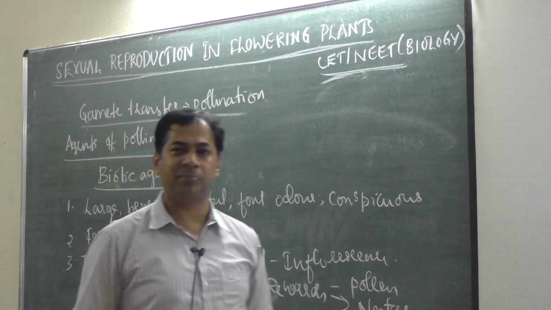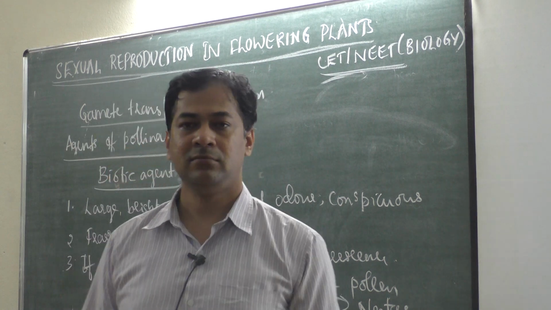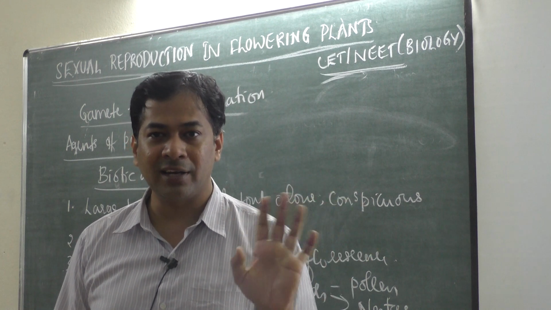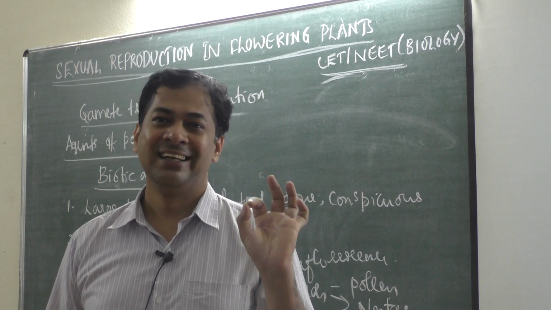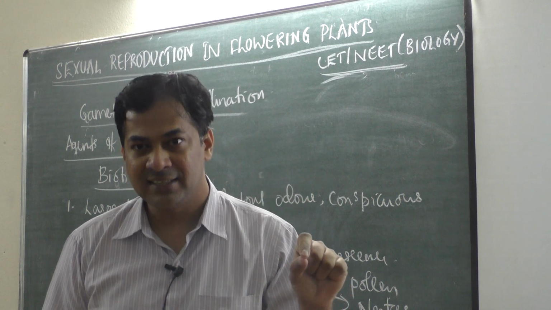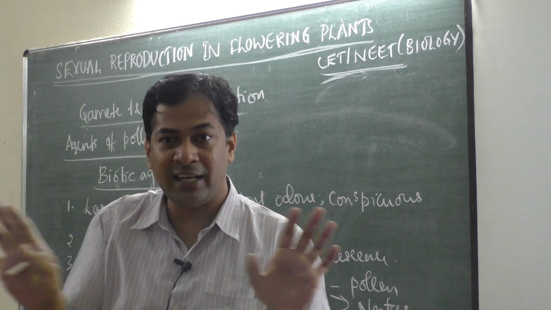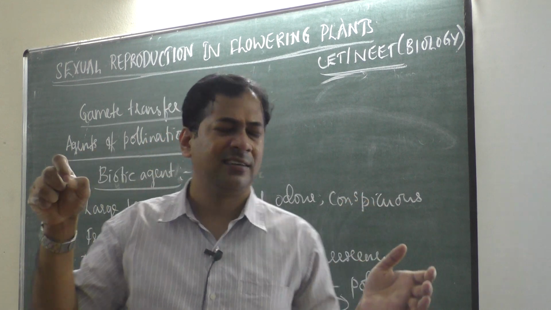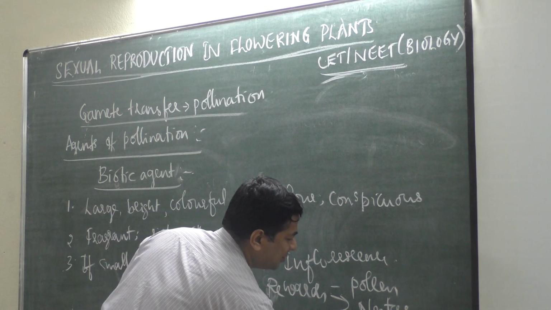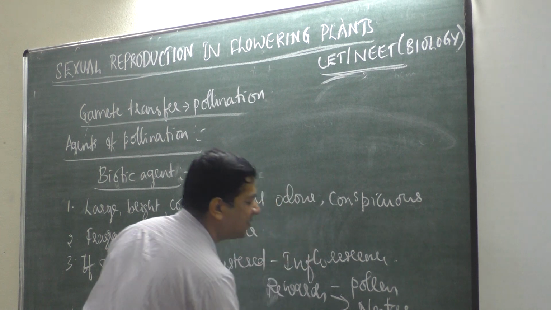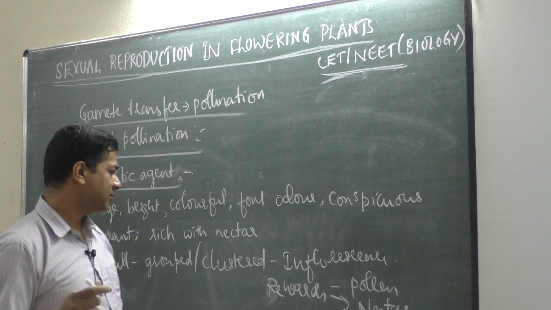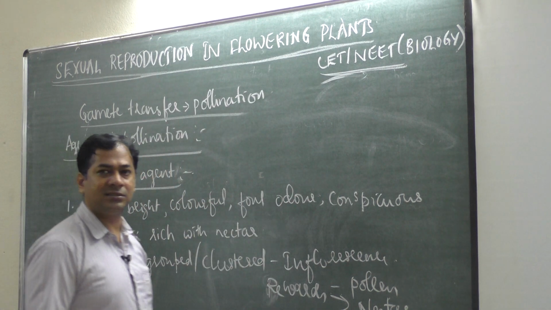In some cases, there are some insects that visit these flowers, get nectar, but don't take any pollen grains. Like selfish insects, they visit the flowers, they suck nectar, but they don't carry any pollen grains, they just steal nectar. Those insects are called pollen robbers. These are not my words, these are textbook words only.